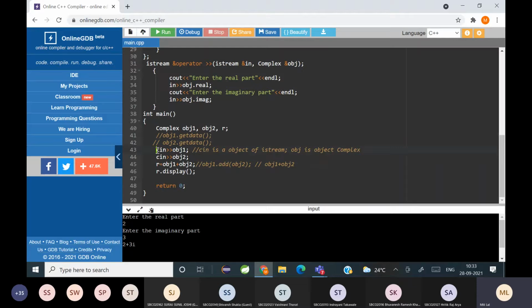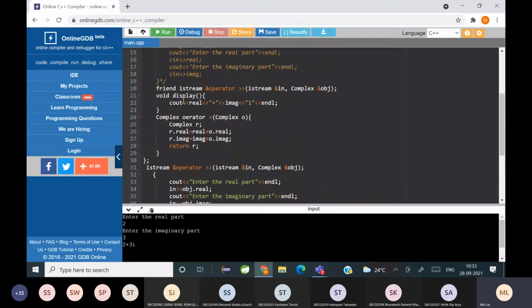And since a friend function does not need an object for calling the member function, we are going to use or represent operator overloading using a friend function for this purpose.